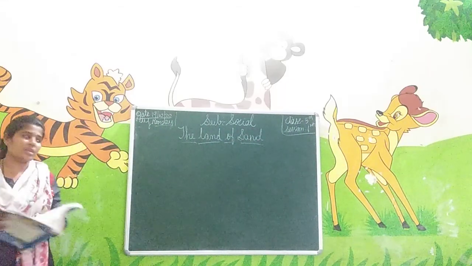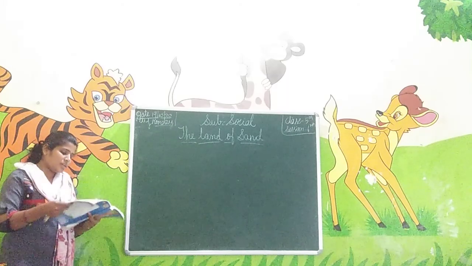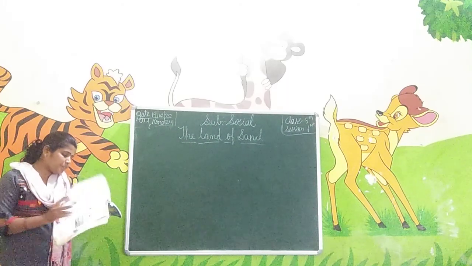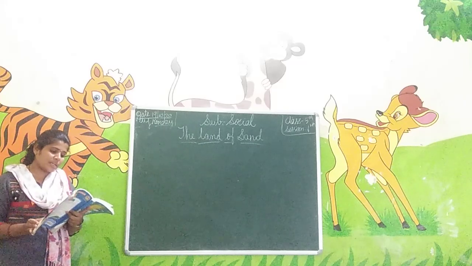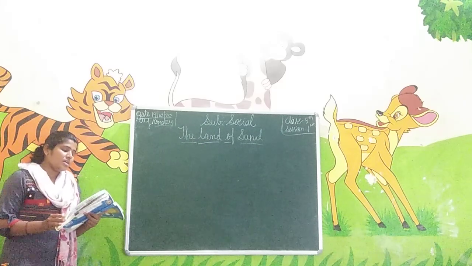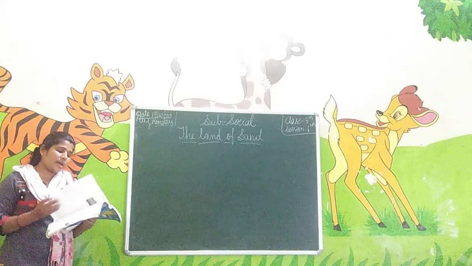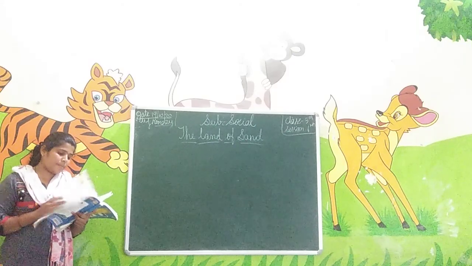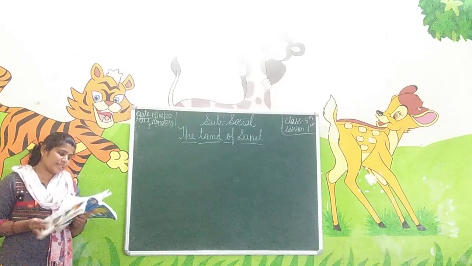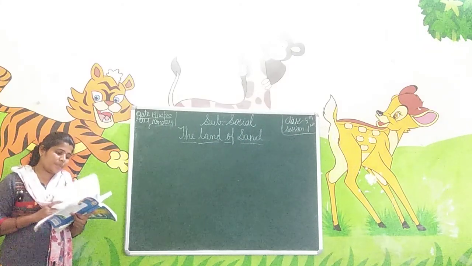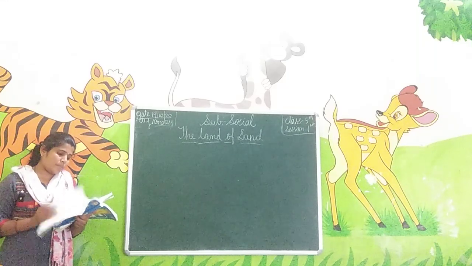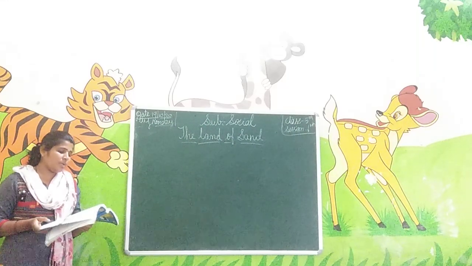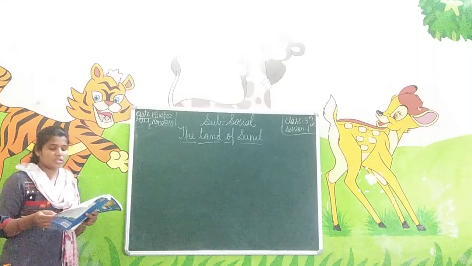This completes your lesson chapter, the land of sand. We have studied only about Saudi Arabia, the land which is completely covered with sand. Next lesson, the land of snow and ice, and after that, the treeless grassland. By doing these two chapters, the 7th and 8th chapters, your social syllabus will be finished. Now I have finished your 6th chapter.